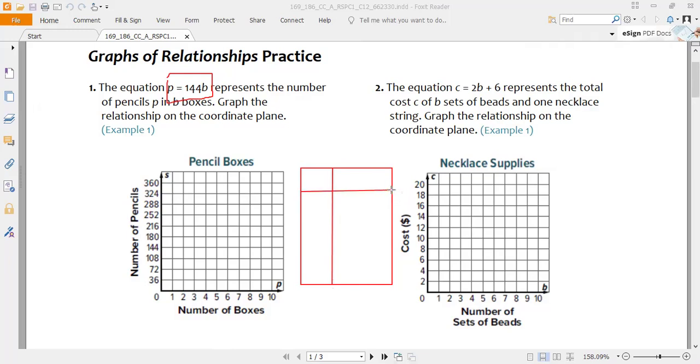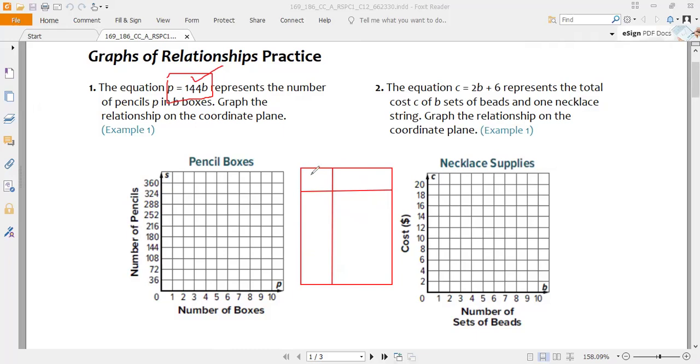Now if we look at this given equation, p equal to 144b, which values will we select? We will select the value of b: if we have 0 box, if we have 1 box, if we have 2 and 3 and so on.